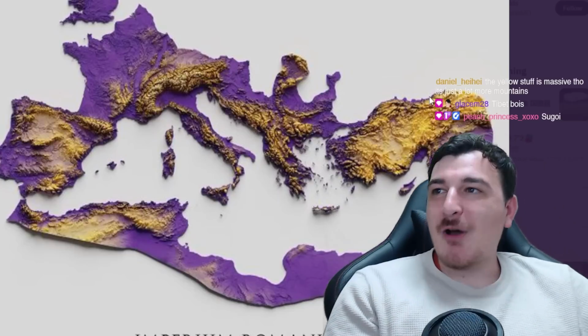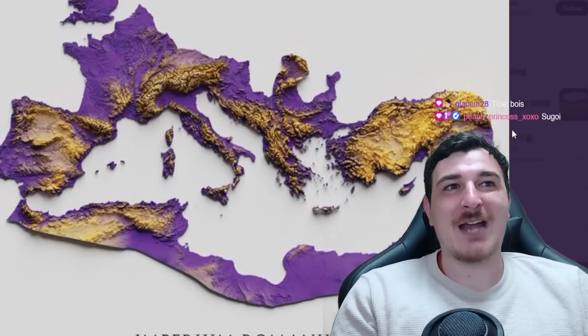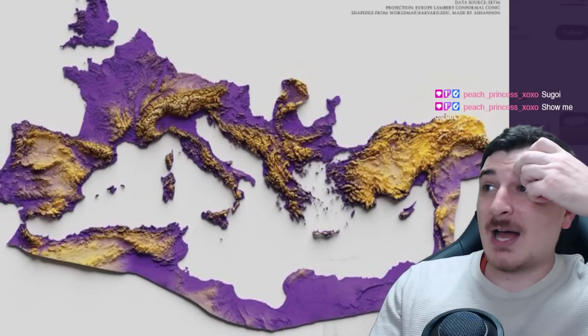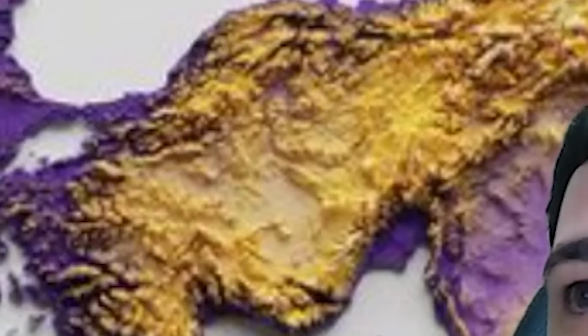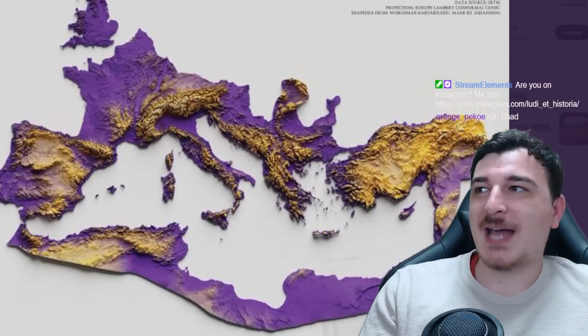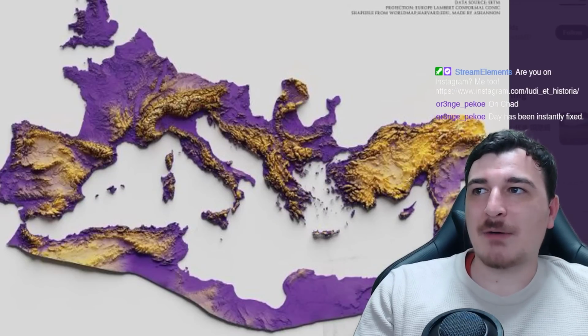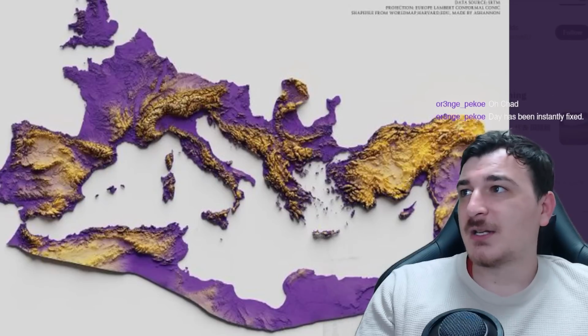Topographic map of the Roman Empire, though. Look at this Chad map over here, boys. This is making me feel nice, boys. Feels good. A lot of mountains, a lot of purple. Let's bring back Rome. Let's make Rome great again. Almost all of Turkey's mountains. Who would have thought? You can also see that the Romans basically had their borders according to the mountain ranges. Actually, they used the natural borders, either the rivers or the mountain ranges, to protect their country.